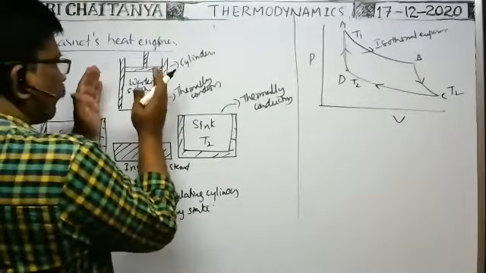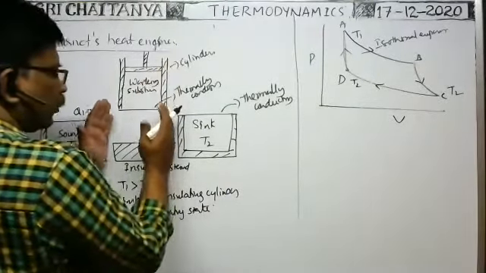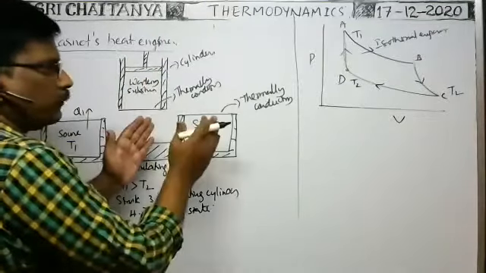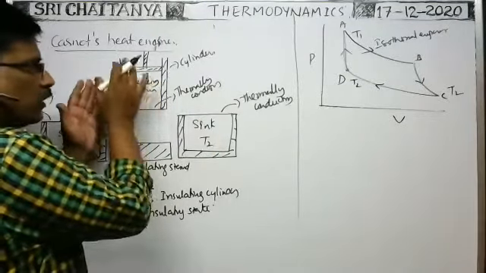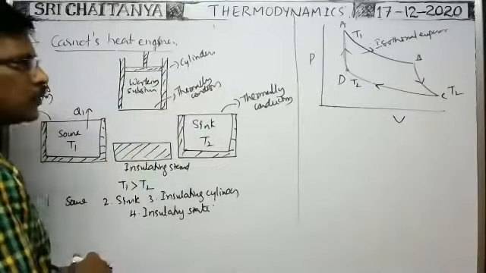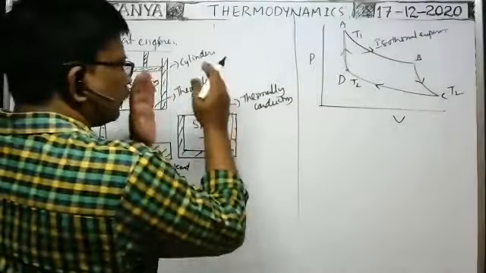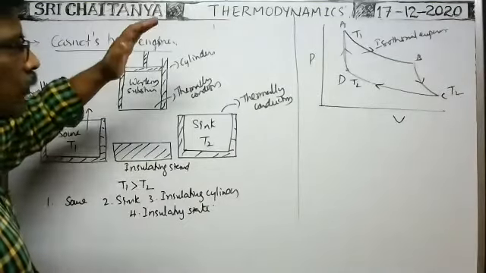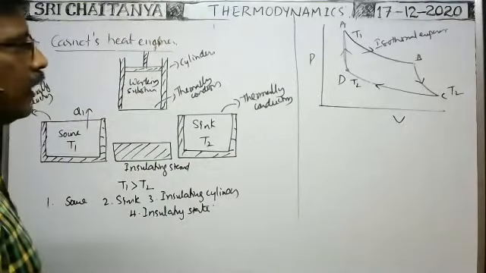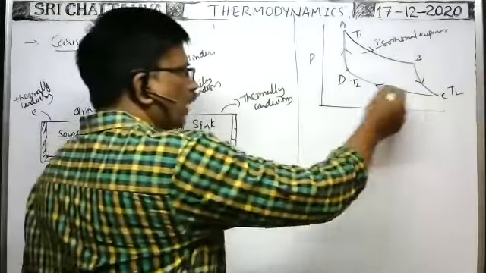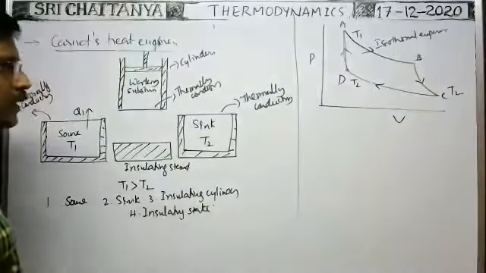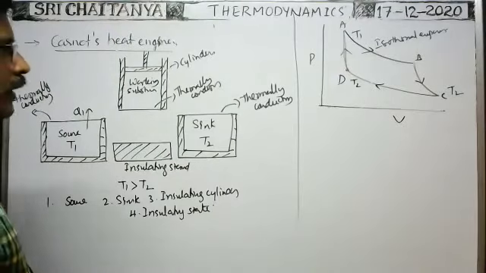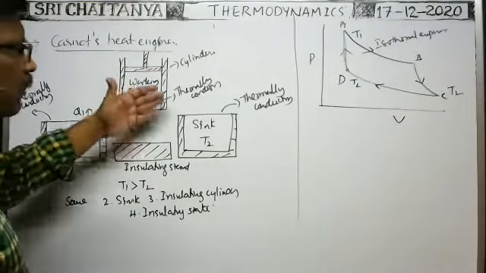Whenever the insulating cylinder is kept over the insulating stand and the gas is allowed to expand, the temperature falls to T2. Then it is kept over the sink again and the gas is allowed to compress, so the volume decreases.